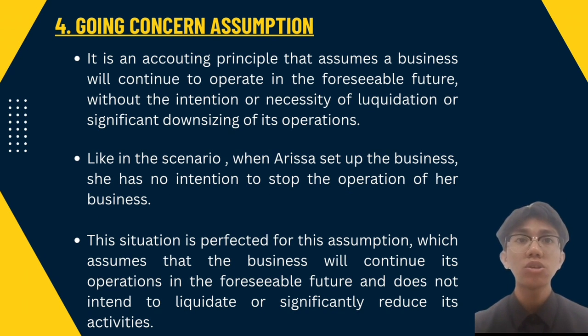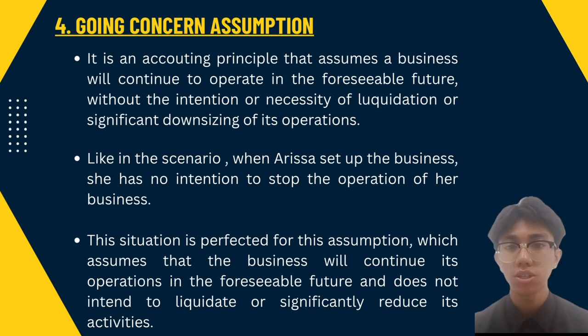Number 4. Going concern assumption. It is an accounting principle that assumes a business will continue to operate in the foreseeable future, without the intention or necessity of liquidation or significant downsizing of its operation. Like in the scenario, when Arisa set up the business, she had no intention to stop the operation of her business. This situation is perfect for this assumption, which assumes that the business will continue its operation in the foreseeable future and does not intend to liquidate or significantly reduce its activities.